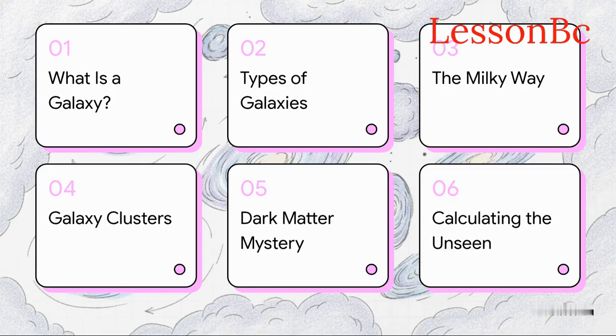Let's jump right in by laying out our learning objectives. By the end of this explainer, you'll be able to define a galaxy and identify its components, distinguish between the different types, describe our Milky Way, explain galaxy clusters and superclusters, and really understand the basic evidence for dark matter.